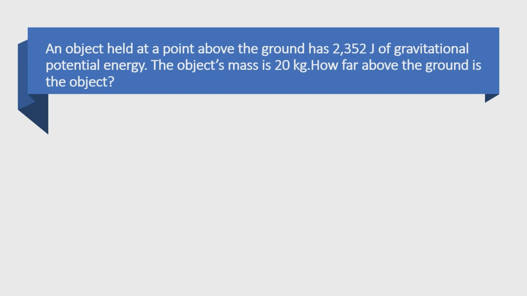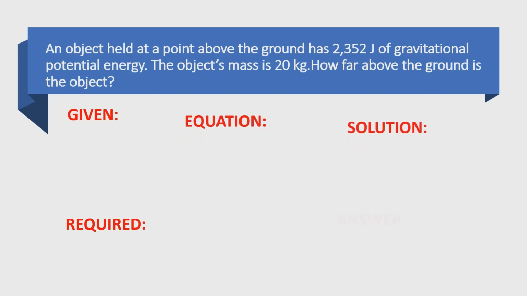So in this problem, again, we will find the given, the required, the equation, the solution, and the answer. From the problem, it is clearly stated that the value of the gravitational potential energy of the object is given, and that is equivalent to 2,352 joules. And the object mass is 20 kilograms. Okay, so just write this given in this part. So, PE is equal to 2,352 joules and mass is equal to 20 kilograms.